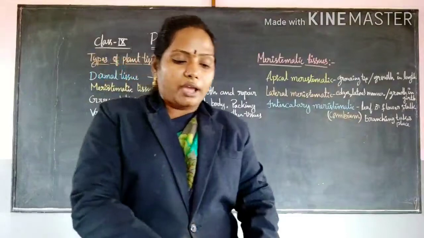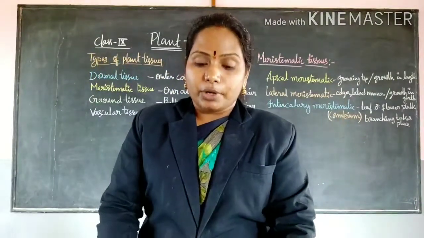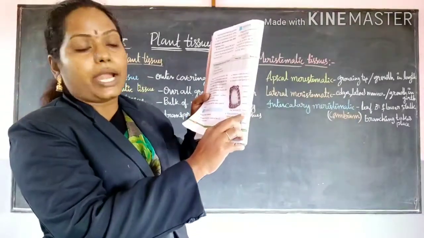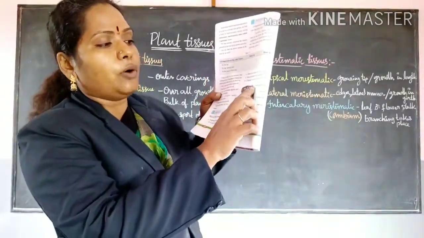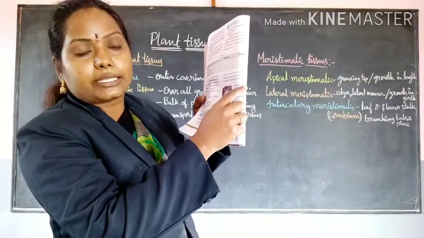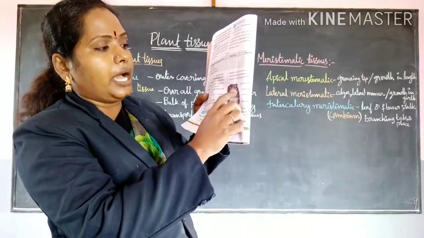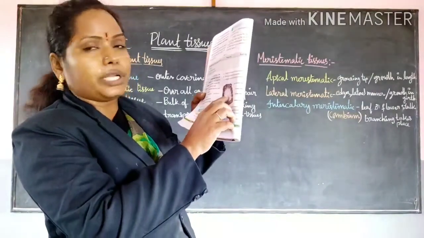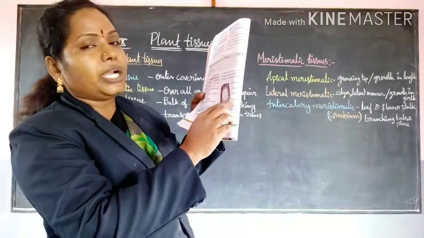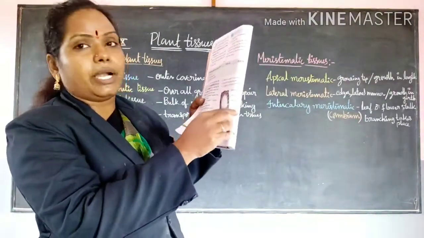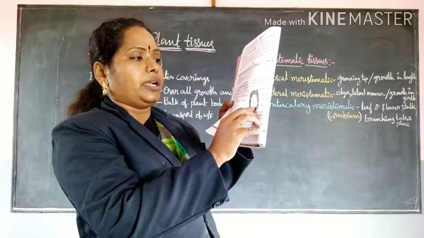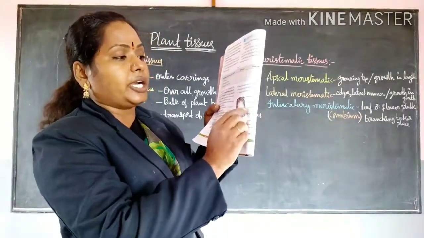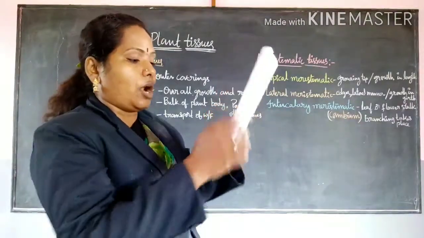Now I will show you one more diagram. Here are dicot stem and tissues. See here, the outermost layer is dermal tissue, and inside the dermal tissue there is meristematic tissue. The bundle-like structures are vascular tissue, and the middle one is ground tissue.